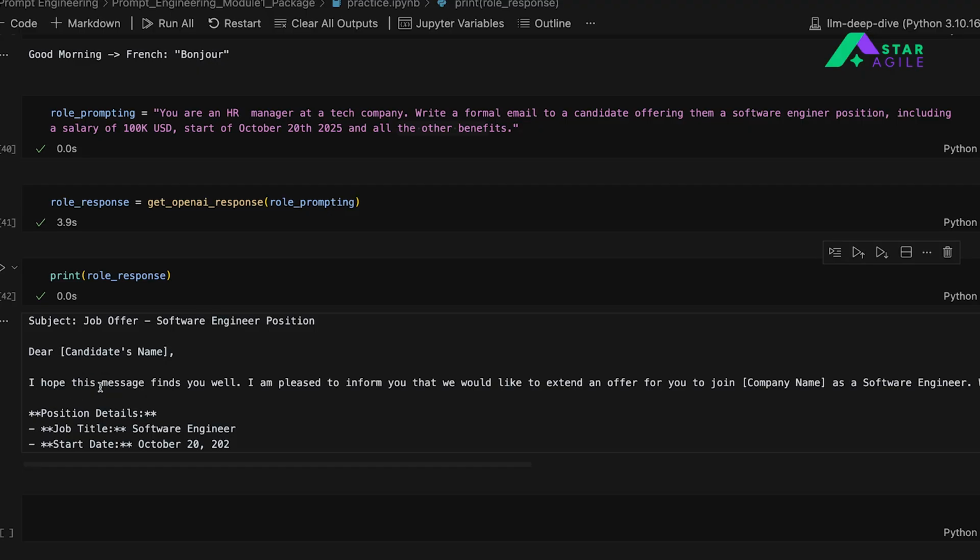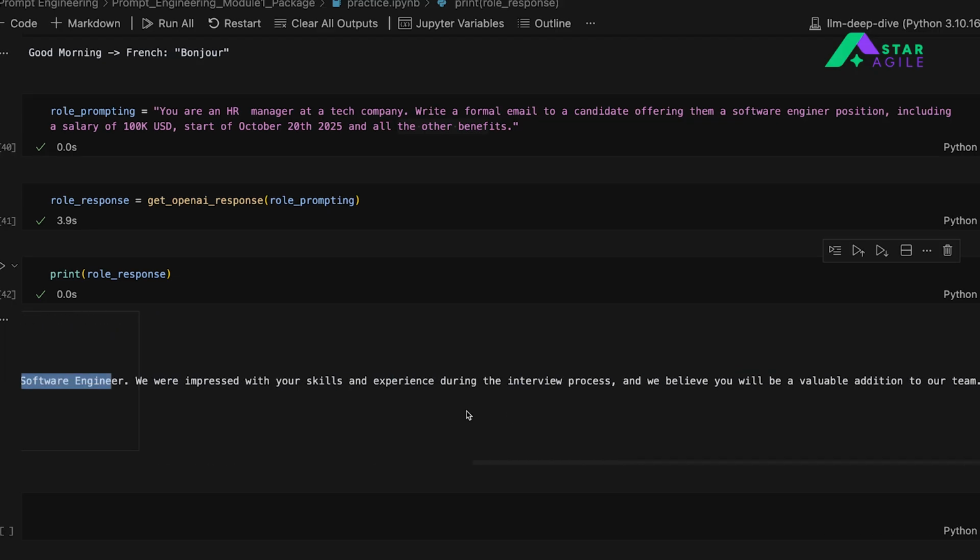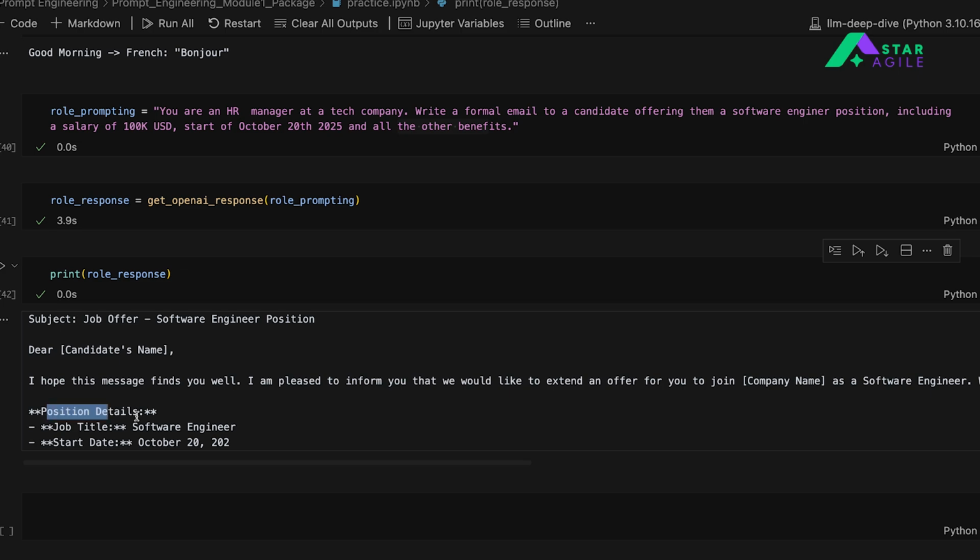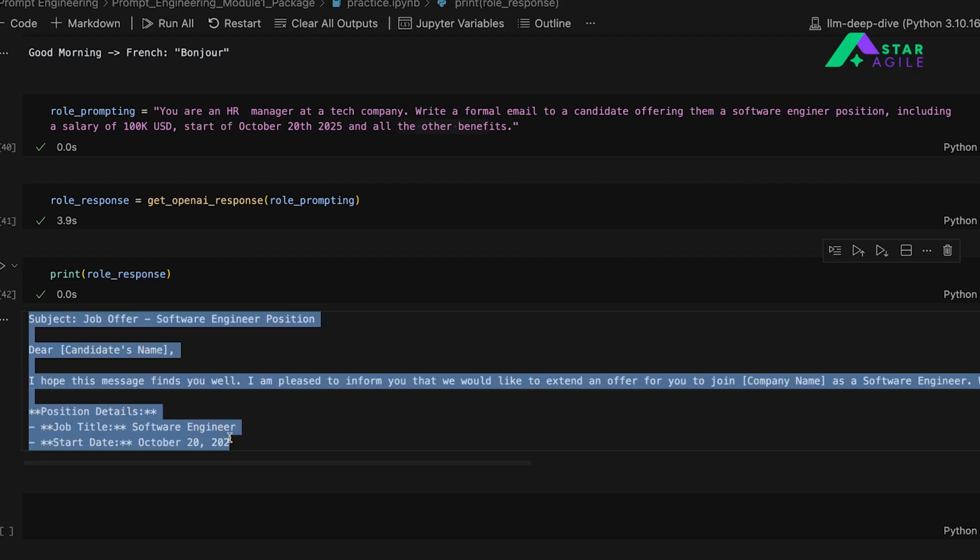And then it clearly states, I hope this message finds you well. I am pleased to inform you that we'd like to offer you a position at whatever the company is, in the role of software engineer. And we are impressed with all these details. And the position details are listed out here, start date and compensation and things like that. So although the response ended after 100 tokens, if you continued it, you would get the complete email here.